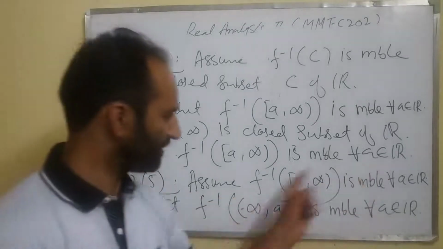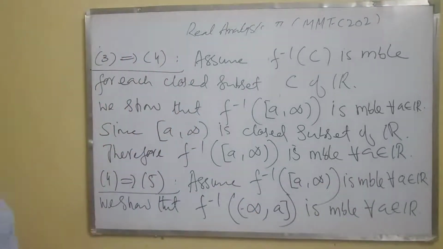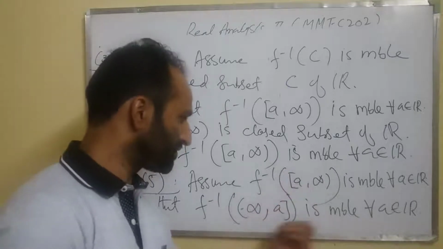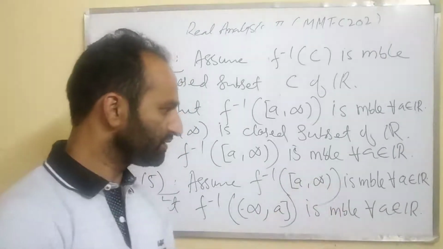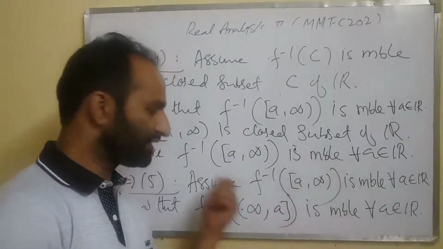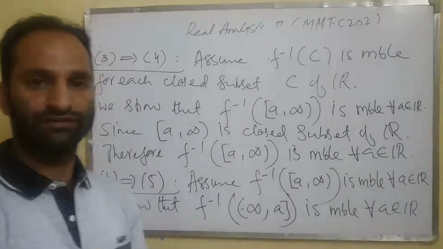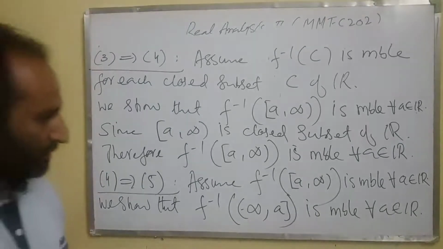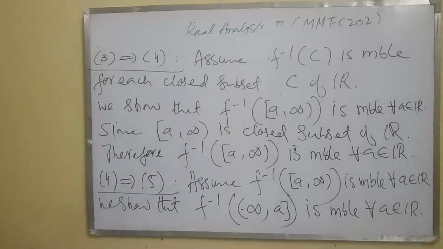So there will be different a's. It's not that for this particular a this is measurable; it should hold for each a. So you can write here a, and you can write here p for each p. Okay? So let's prove this. 4 implies 5.